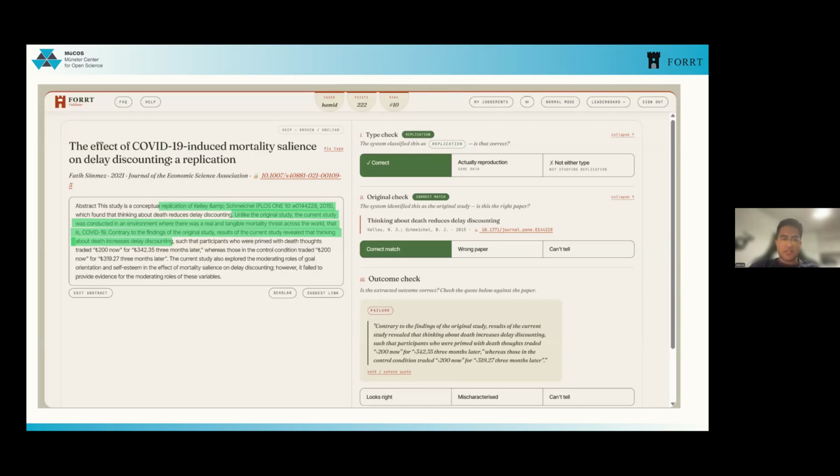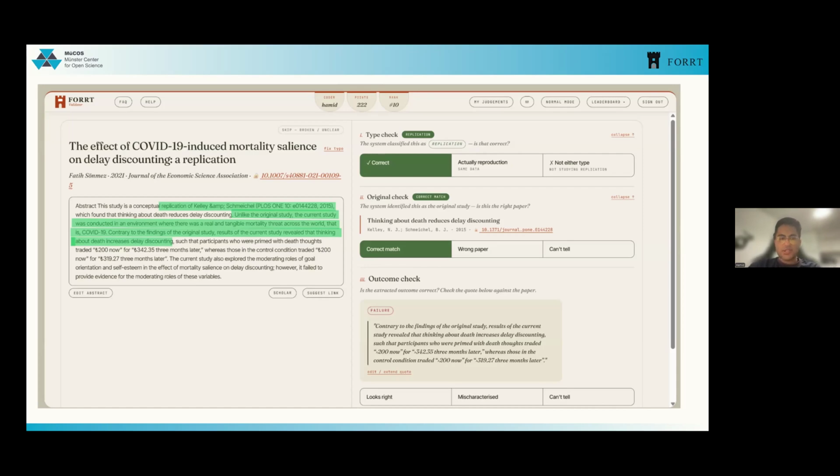Here you would see on the left side the article title, its abstract, the references and the DOIs. If you see anything slightly different, like here, you would have to go through the abstract to see whether this is a replication.